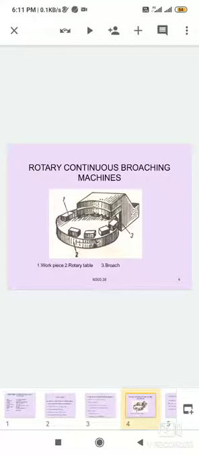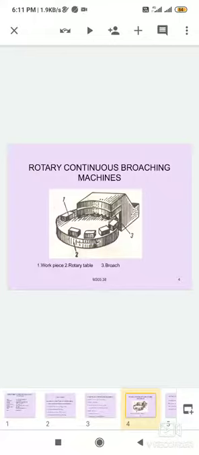In the rotary broaching machine, the workpiece in a fixture is supported on a revolving table which moves past the stationary broaches.